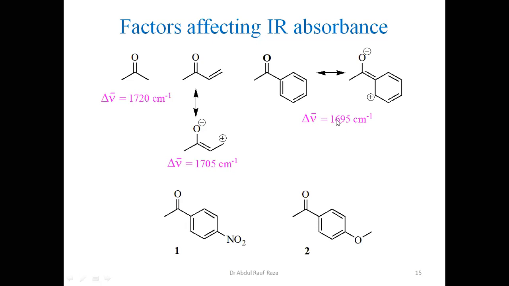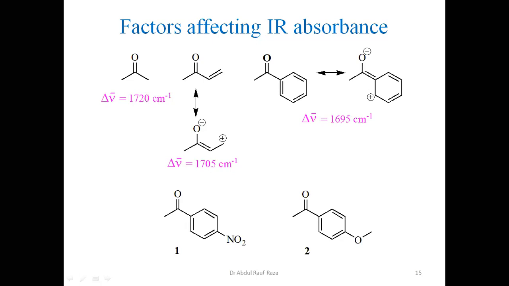Now you can see this value is 15 per centimeter less, and this value is approximately 10 per centimeter less. So what is happening? The absorbance value is decreasing as conjugation is increasing.